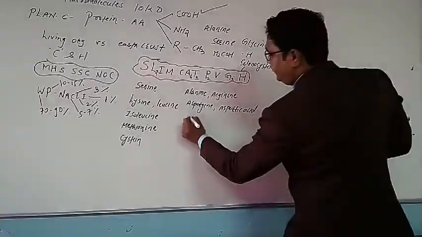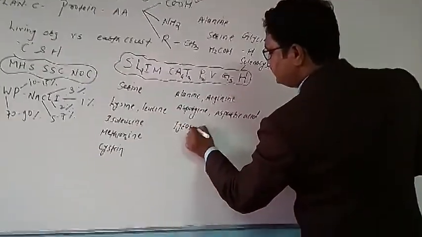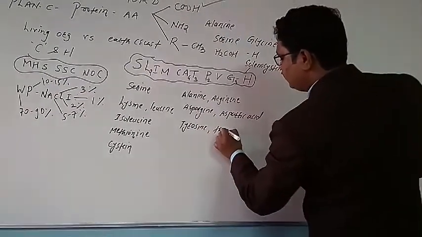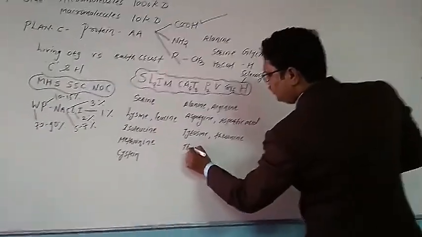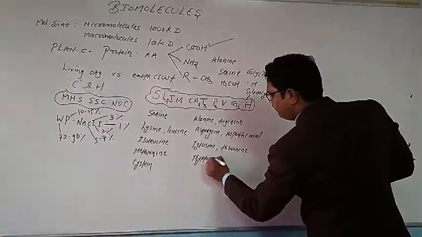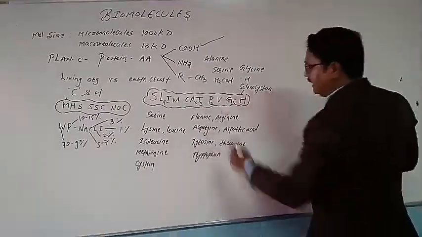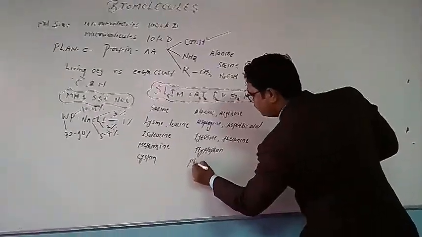Then comes T, that is tyrosine, threonine, tryptophan.